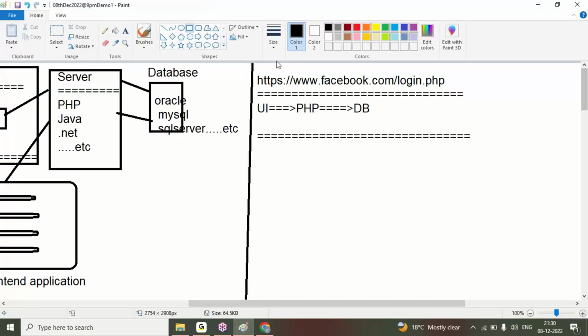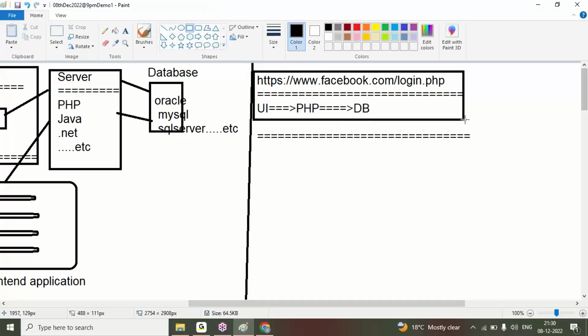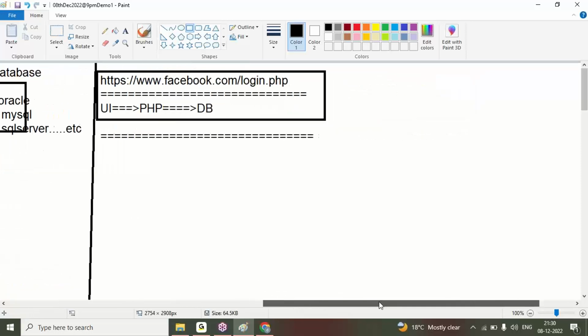Here we are creating front-end programming. This front-end page is interacting with the server page. The server is storing our data in the database. So here the UI page is interacting with PHP, and PHP is interacting with the server database.